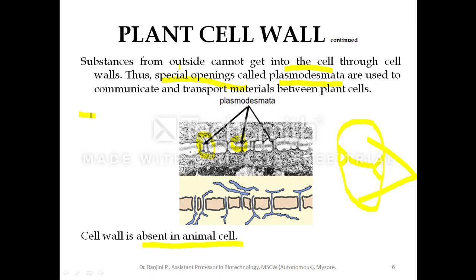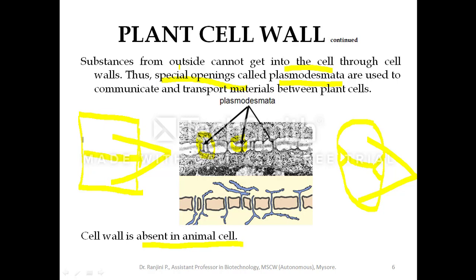But in the plant cell, there is no invagination. Cell membrane invagination will not take place because of the very thick cell wall. Instead, there is formation of a cell plate exactly at the center of the parental cell, and this cell plate extends and finally joins, dividing the parental cell into two daughter cells.